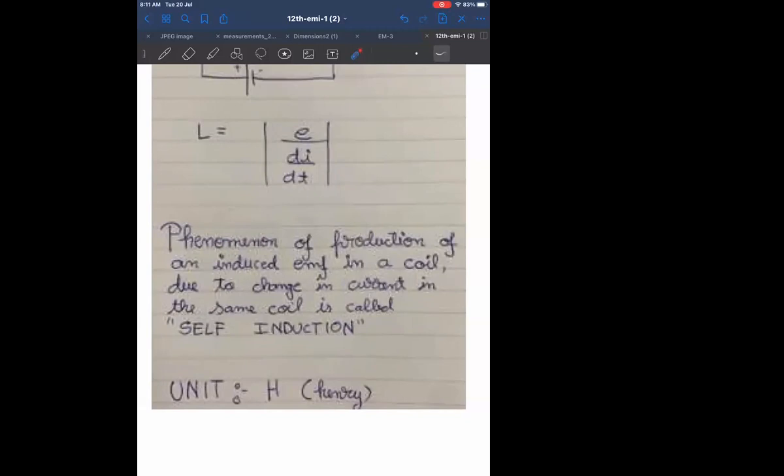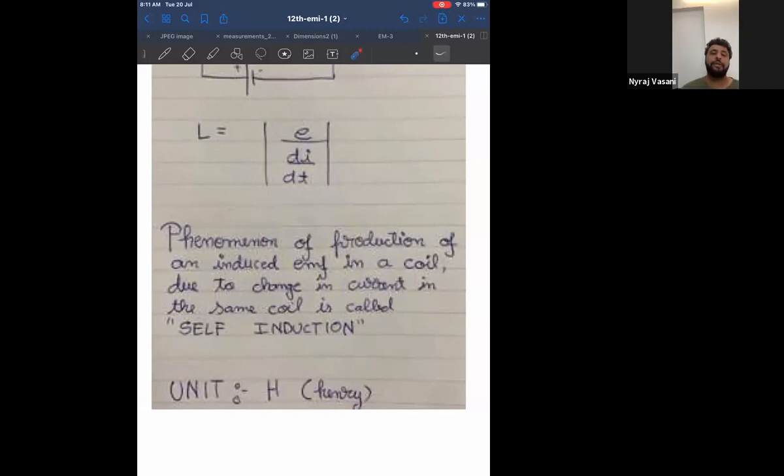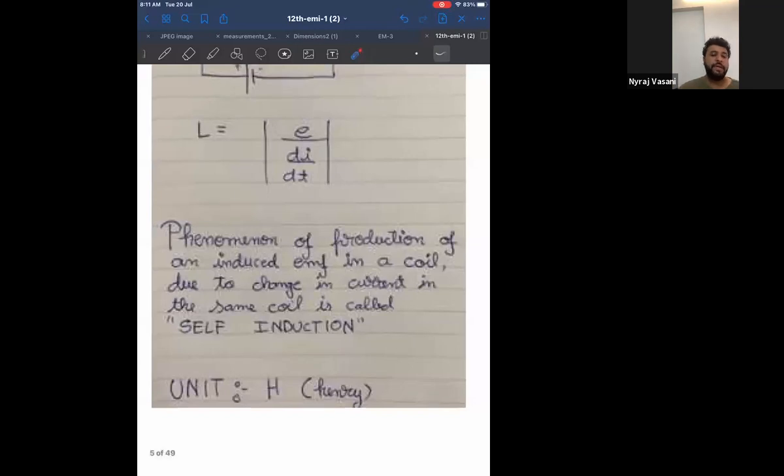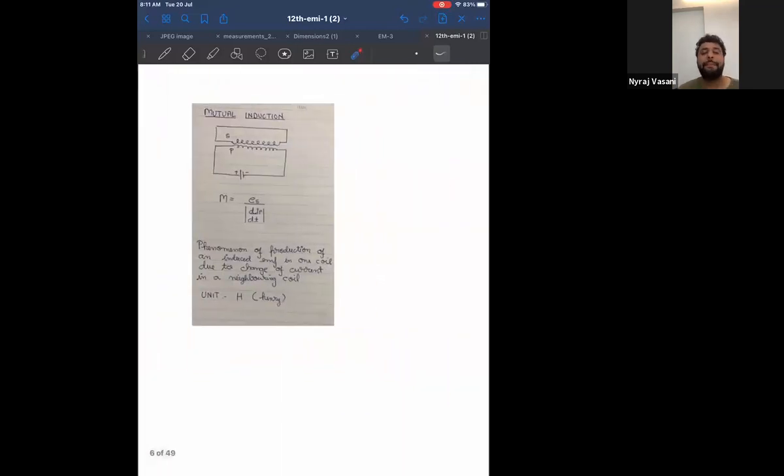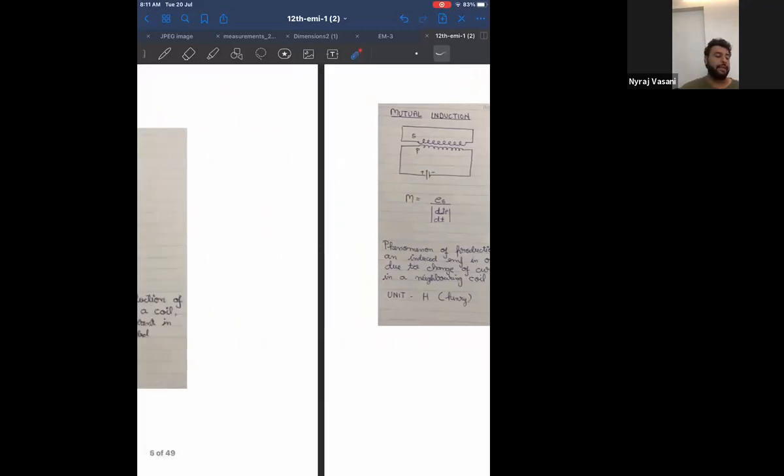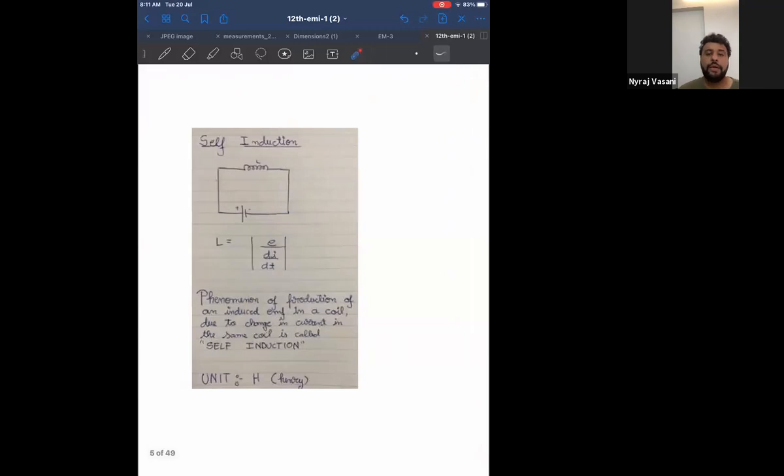I have not started the topic. I'm giving you some important points so that when we start the topic, you find it easier. Self-induction is denoted by the letter L. Mutual induction is denoted by the letter M. The unit of self-induction is Henry.